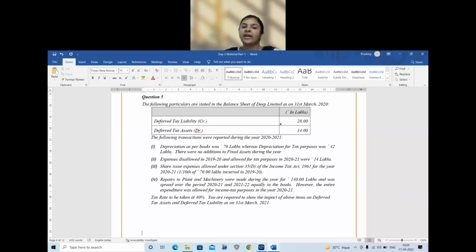So 4 items. We already have an opening DTA and DTL. You are going to calculate the impact of the above items and the net balance of DTA or DTL. So first thing, find out whether the 4 items are DTA or DTL, timing or permanent. Do the calculations. Do it on your own and we'll check the answer.